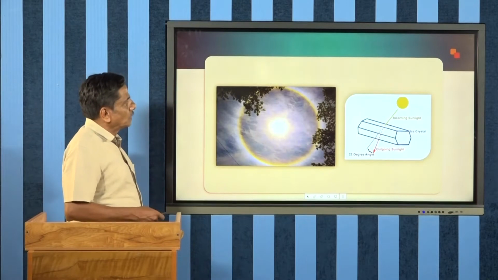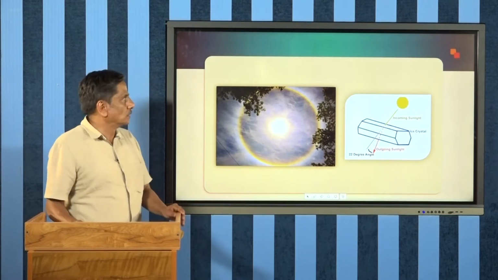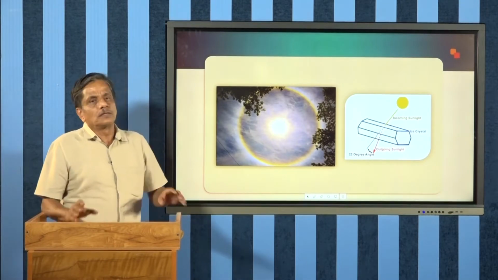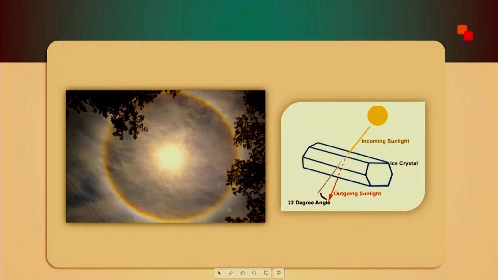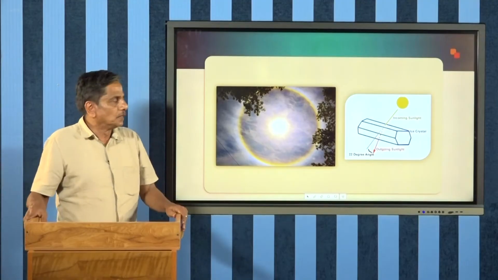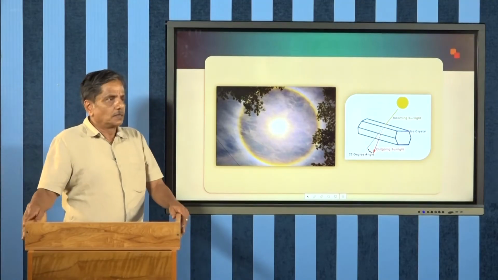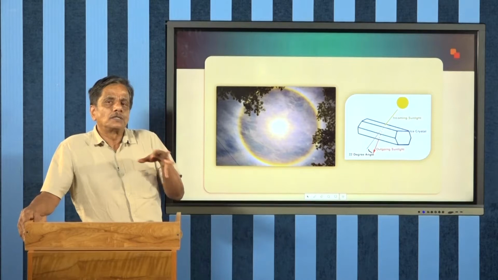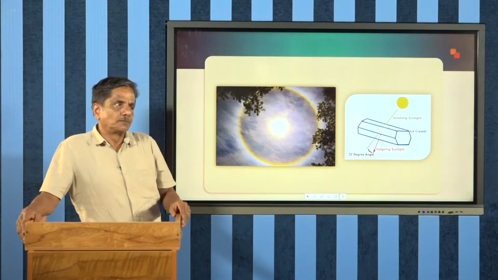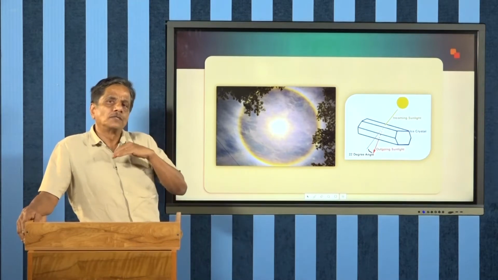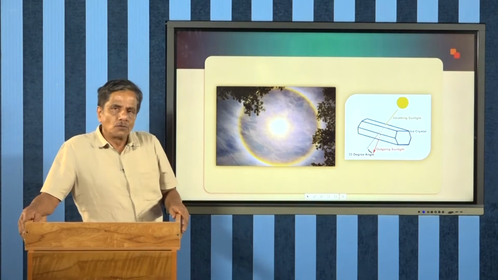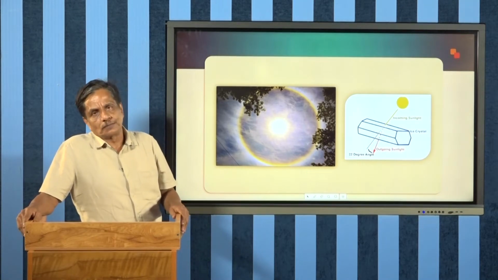Now, another important one is the halo, that is the bright ring around the sun, which is commonly observed everywhere. The phenomenon is this: in the atmosphere we have clouds. When clouds ascend at a slow pace, they gradually cool.